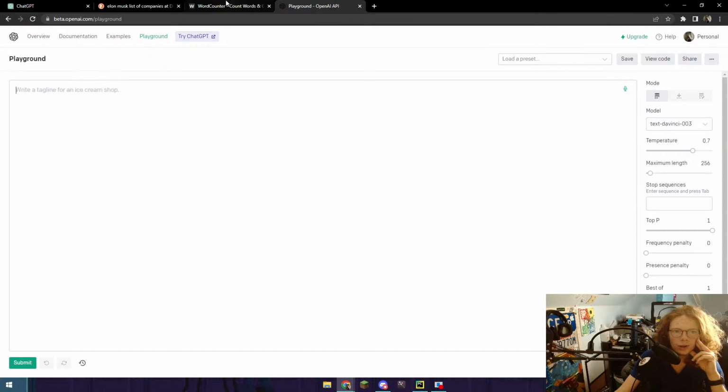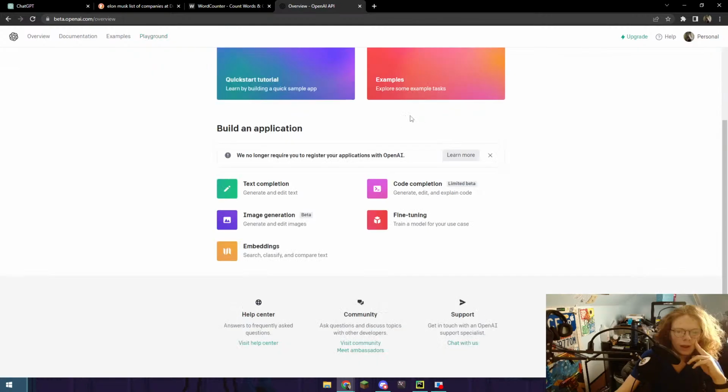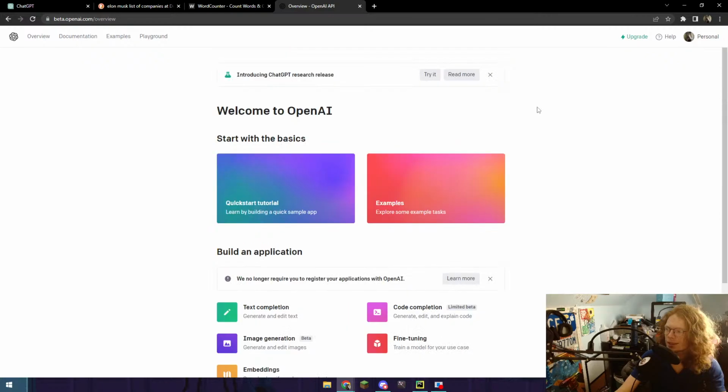But the issue with that is there is like pricing associated with it. So I think they give you $18, and then you're able to spend that $18 on these different models of the GPT-3 software. But I've only used it a little bit, and I haven't spent even a penny yet because it's really, really cheap. It's like 0.0018 or something, like a penny. So you can do a lot, and it's based on different things, and I don't know. It's a whole thing, but super interesting.